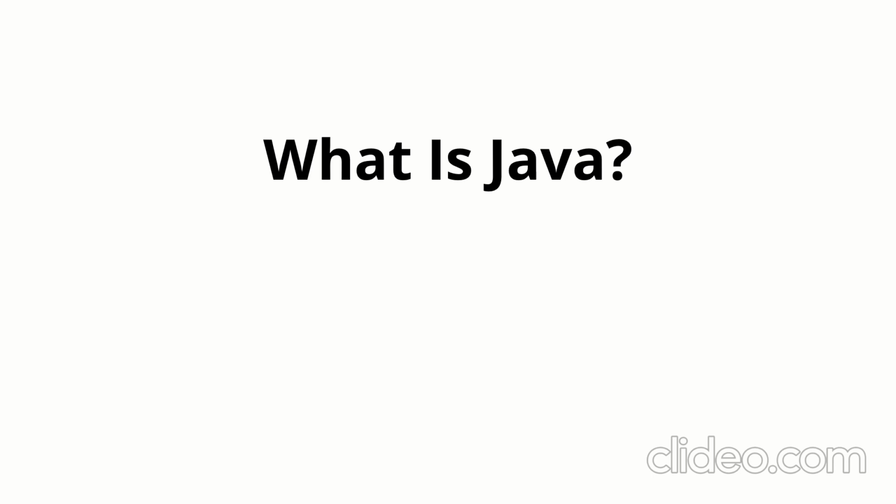So what is Java? Java is a programming language. We all know this, but it's not just a normal programming language. It's a high level, general purpose, object oriented programming language. As we already know, Java is a pure object oriented language, whereas C++ is an extension of C with some object oriented concepts.